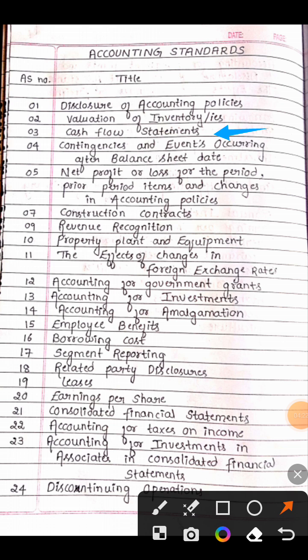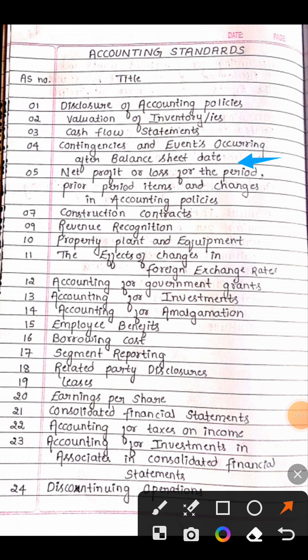Next is accounting standard number 4, contingencies and events occurring after the balance sheet date. What basically this accounting standard is saying is what are the contingencies, that is an event which depends on a happening or non-happening of an event. It is called contingency. What are the contingencies and the events which occur after the balance sheet date?